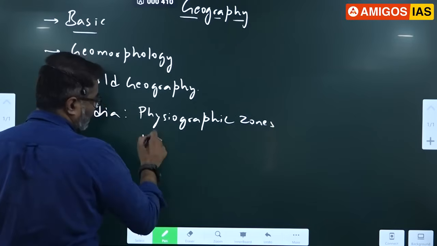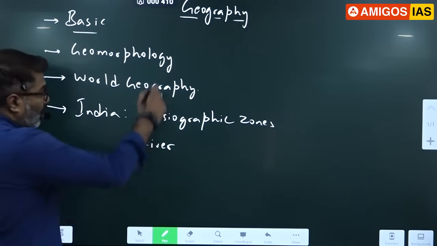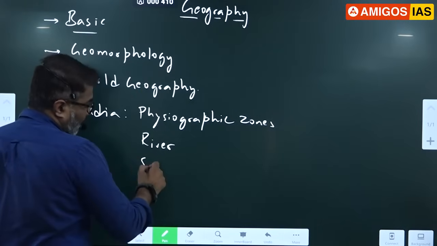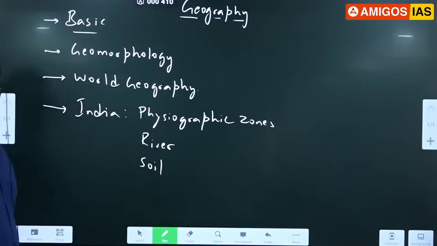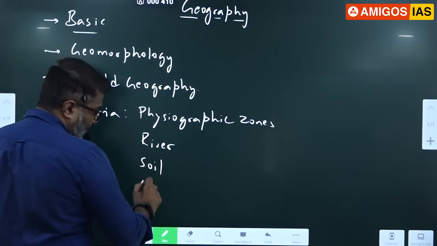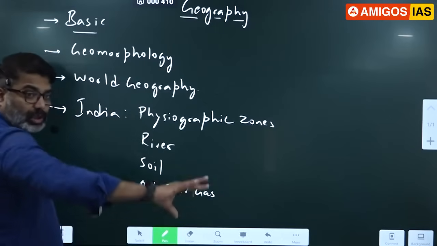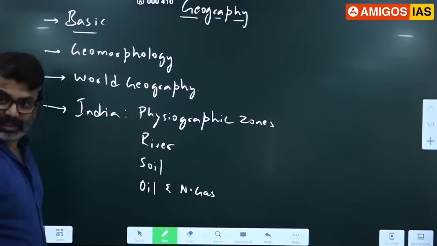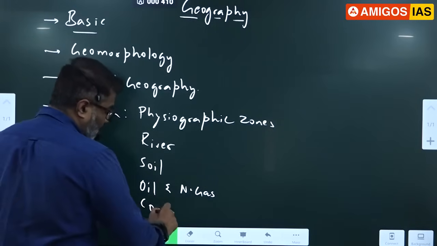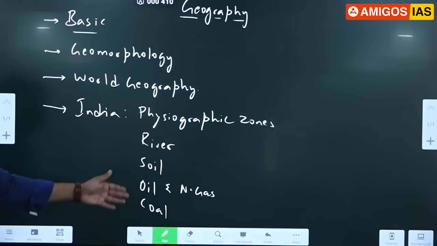Rivers we have covered. Drainage system, Himalayan, peninsular. Some topics of Indian geography we have covered. Soils of India, for example. Soils. Okay, rocks we have covered. And we have covered oil and natural gas. Oil and natural gas. Correct. Distribution and all we have discussed. Coal we have discussed, in our geomorphology class, rocks chapter. Sedimentary rocks class we have covered all this. So these are some of the topics of Indian geography also covered.